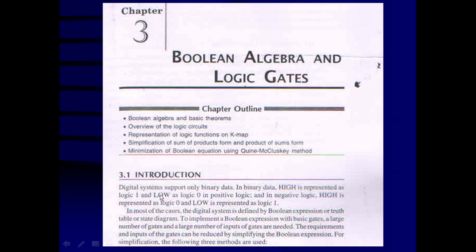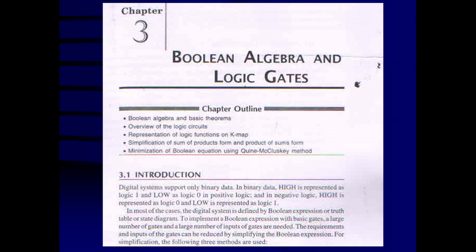Digital systems support only binary data. You know that nowadays everything is digitized, and Digital India is the dream of our Prime Minister Narendra Modi. Everywhere, when you want to digitize, the digital system understands only binary data because it is a two-value problem, so it understands 1 and 0.